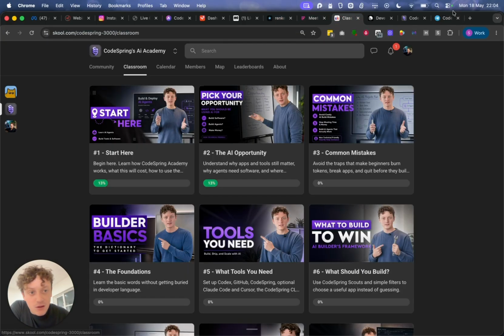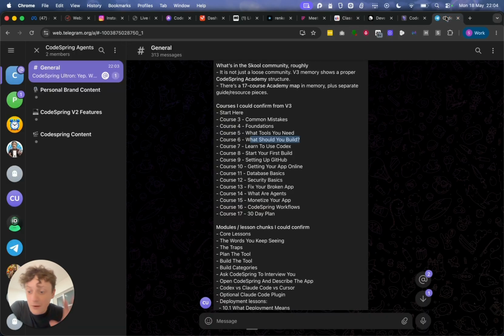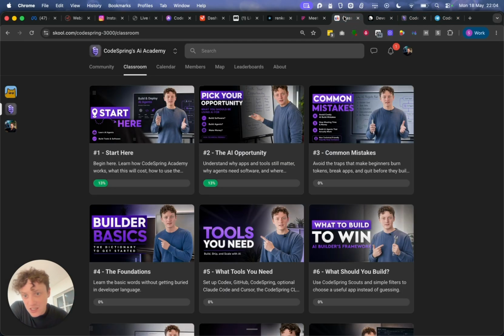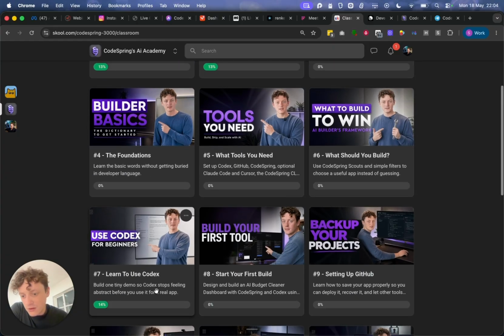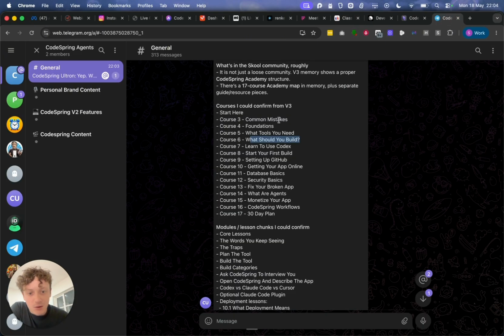And by the way, this agent I have upstairs has been turned off all week. It doesn't know anything about this. I built this a couple of days ago. So it's got common mistakes, foundations, what tools you need, what you should build, learn to use Codex. It knows everything about all of these tools.